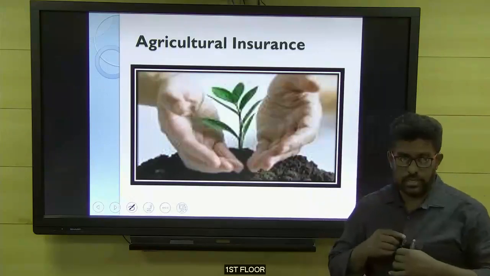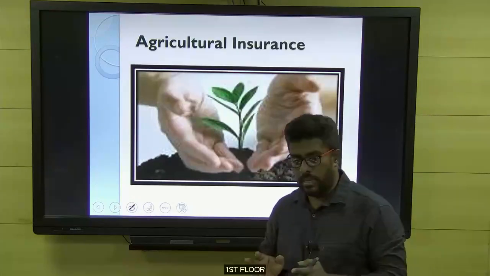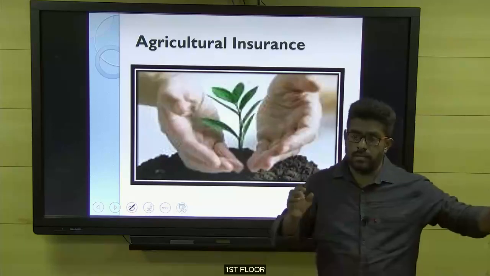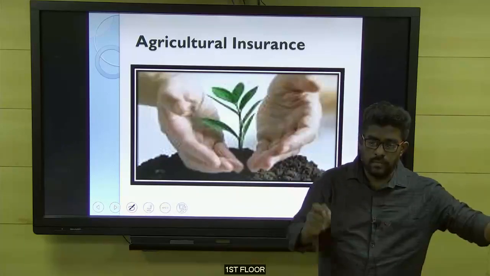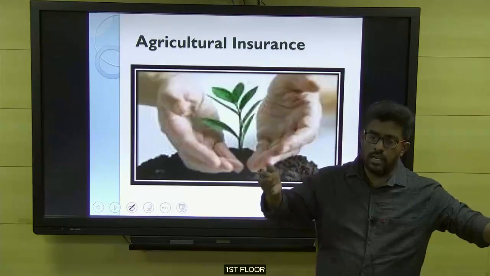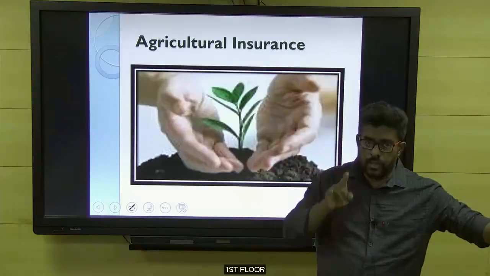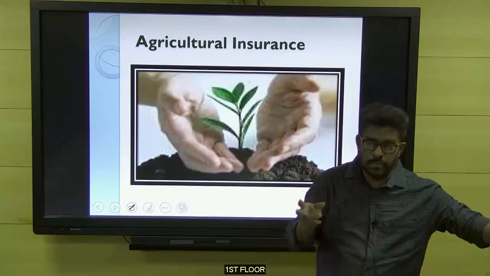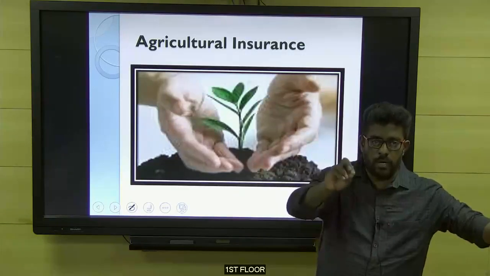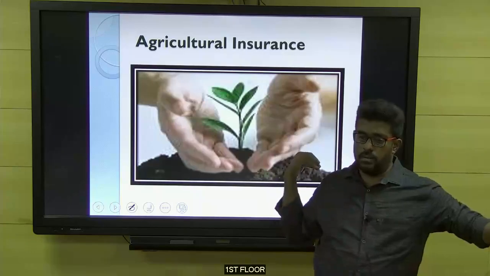So what is insurance? Because we know the basic meaning of insurance. Insurance is not a concept of investment, because in investment we get the money we have given. For example, if I give 1 lakh, I'll get returns for the 1 lakh. But in insurance, I would have given only 1,000 rupees, but I would have taken a policy for 1 crore.